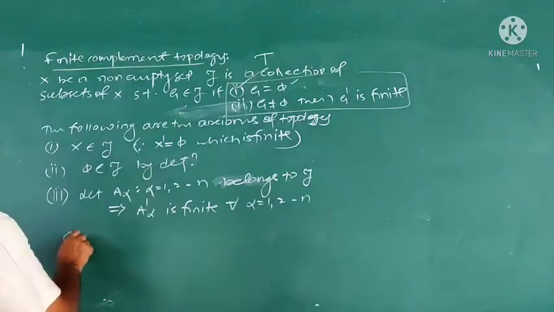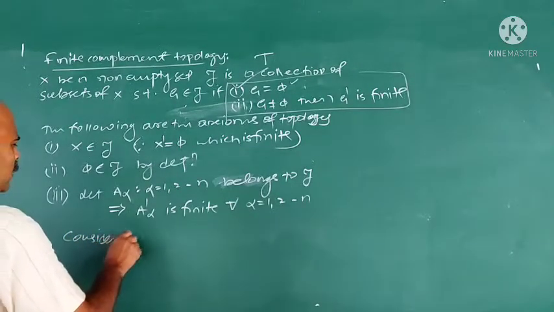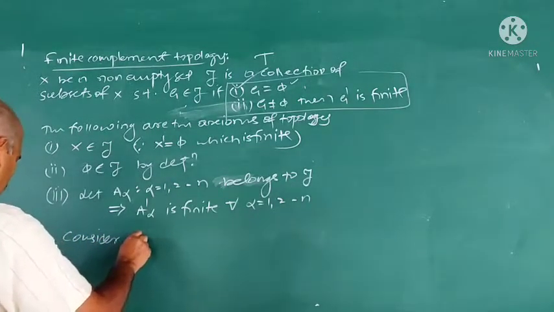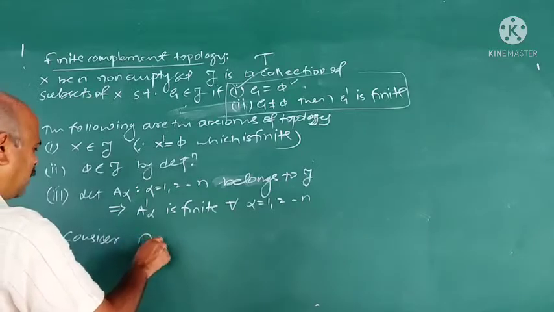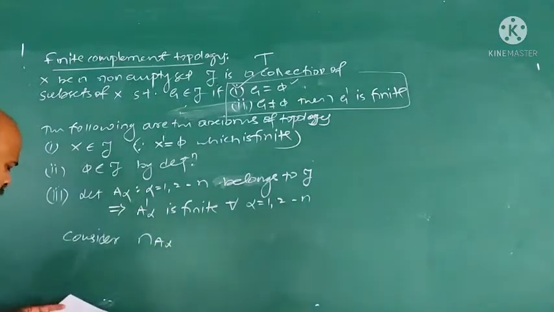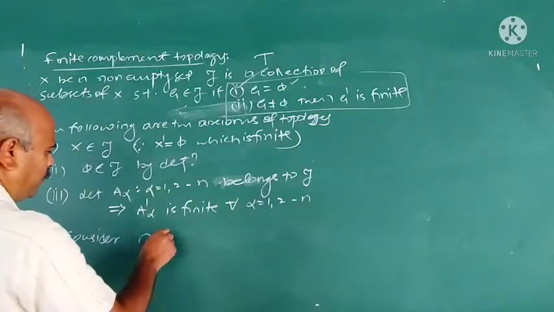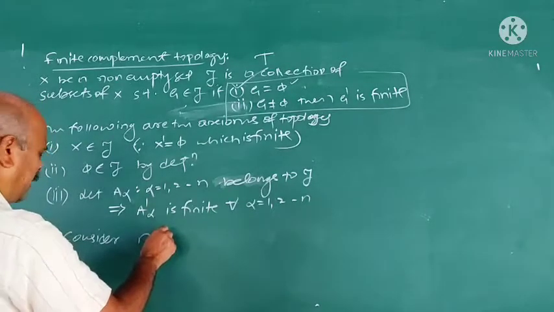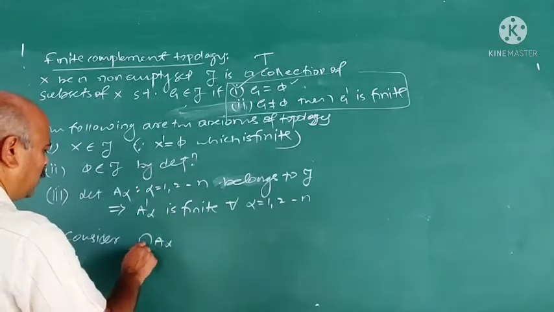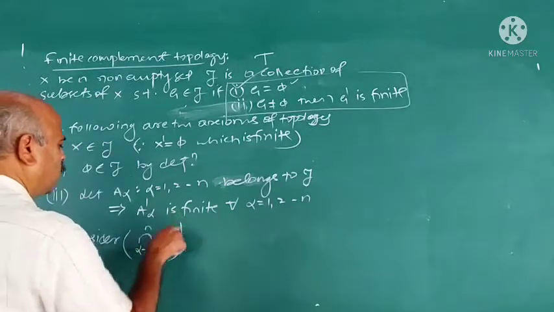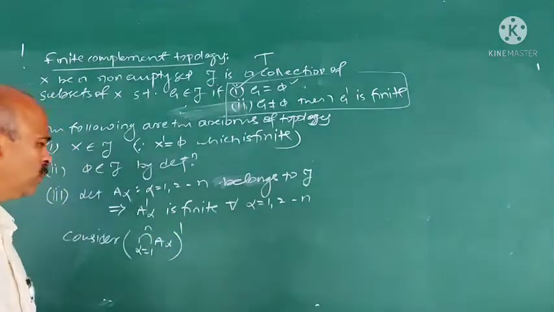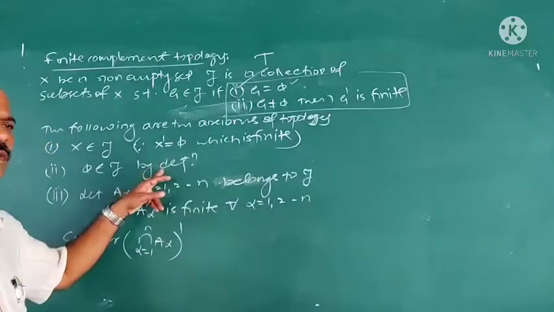Now consider intersection A alpha complement. Intersection A alpha, alpha is equal to 1 to n, its complement. First we prove that intersection A alpha belongs to tau.